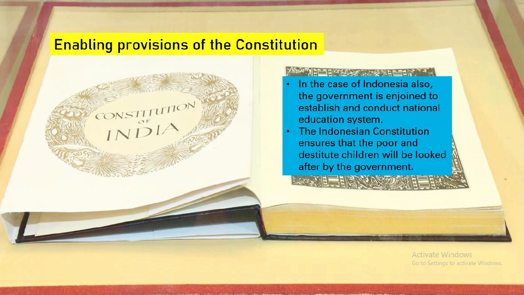In the case of Indonesia, the government is enjoined to establish and conduct a national educational system. The Indonesian constitution also ensures that the poor and the destitute children will be looked after by the government. As we can see from the examples of South Africa and Indonesia, the constitutions have also given certain powers and guidelines where they can ensure the overall good of the members of the society and also of the nation.